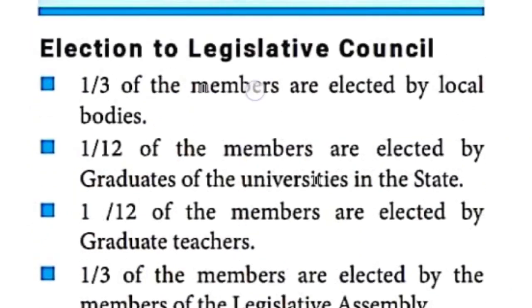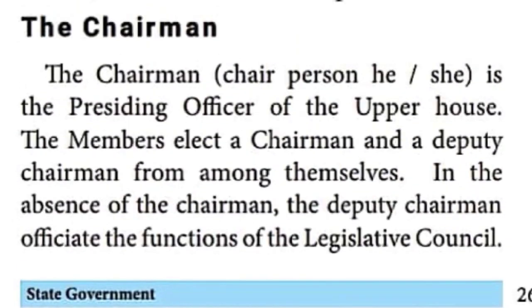The next, who is the head of the legislative council? The chairman as well as the deputy chairman. Chairman, otherwise chairperson, like that also we can tell. These two members are responsible for the leadership of the legislative council.